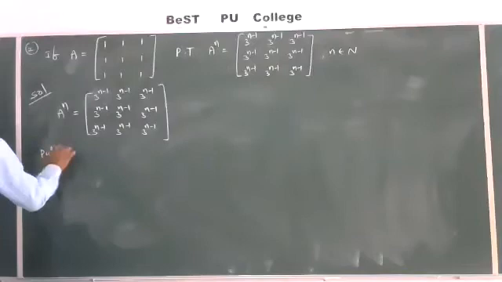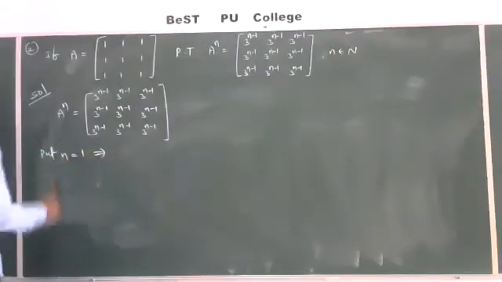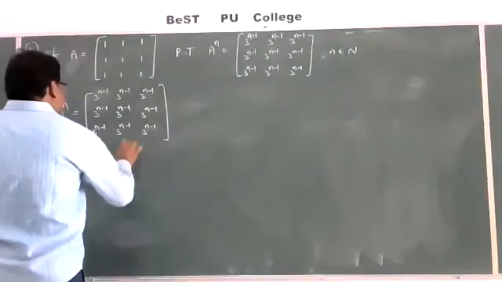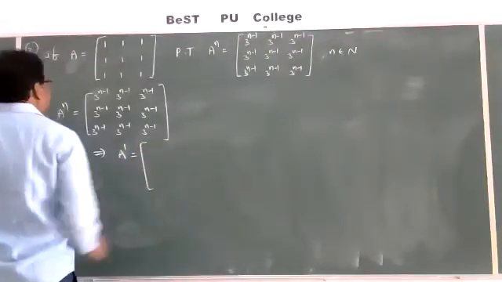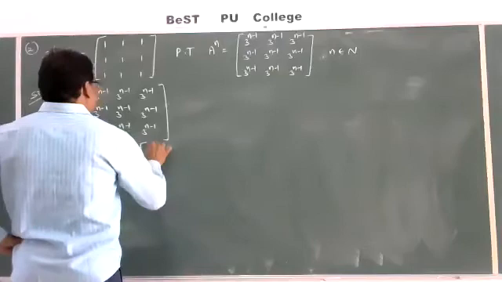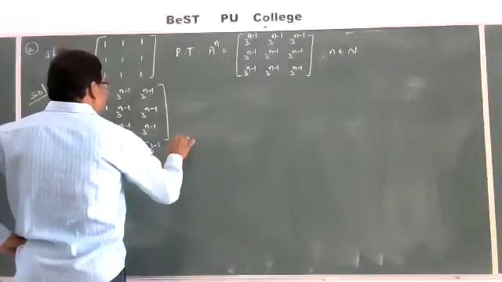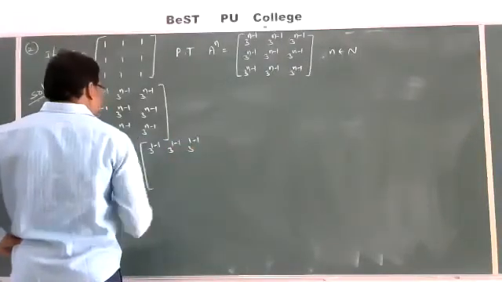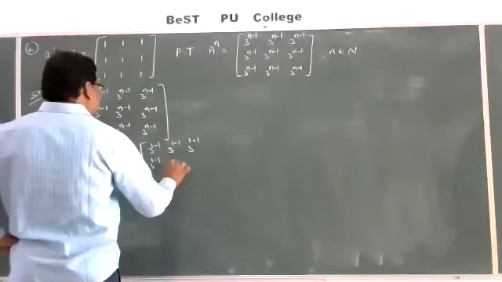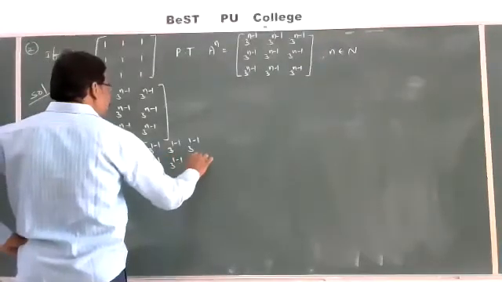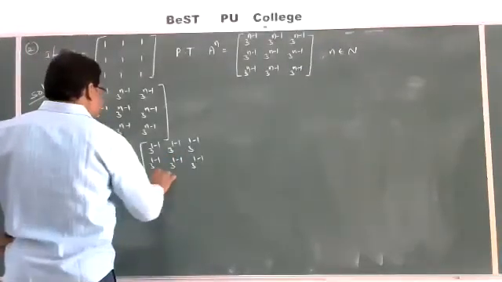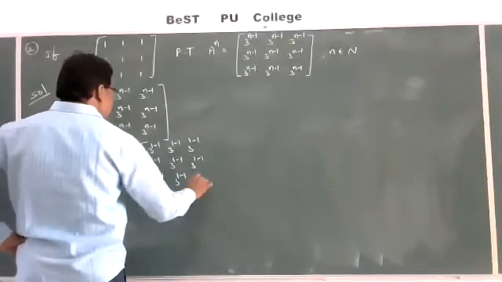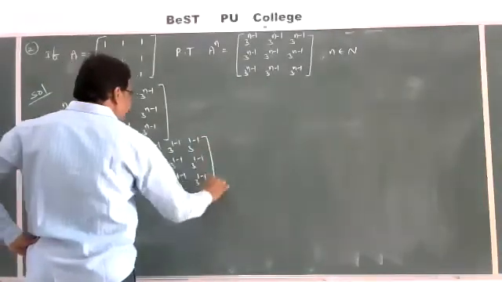Yes, put n is equal to 1. That is A power 1 is equal to the matrix with every entry 3 power 1 minus 1.